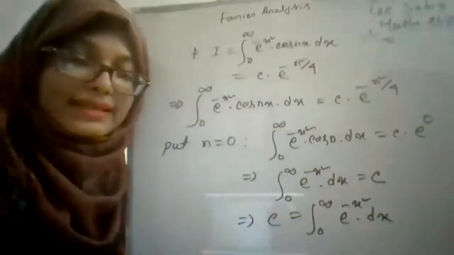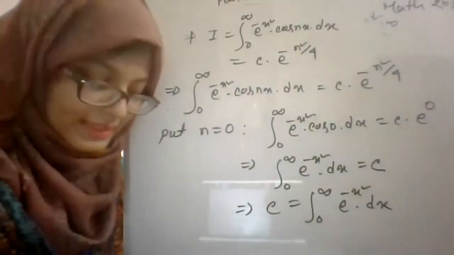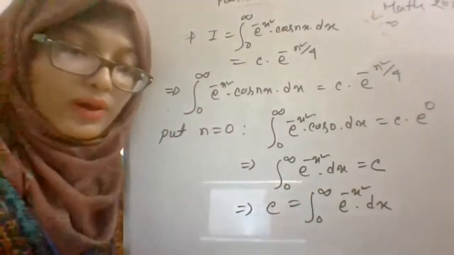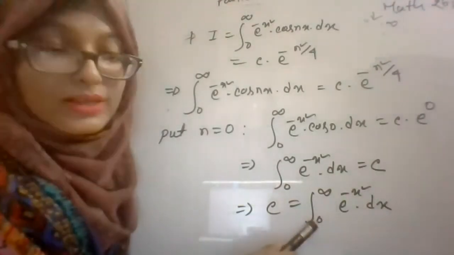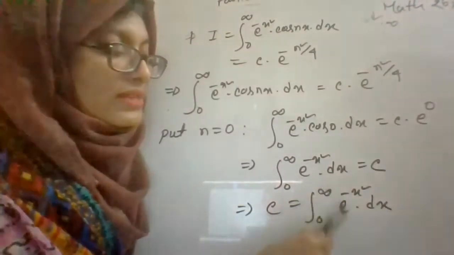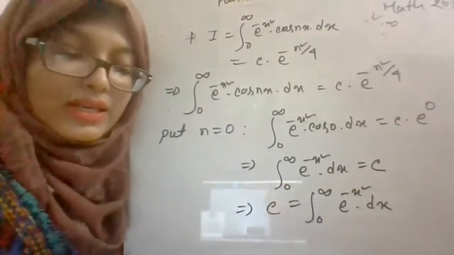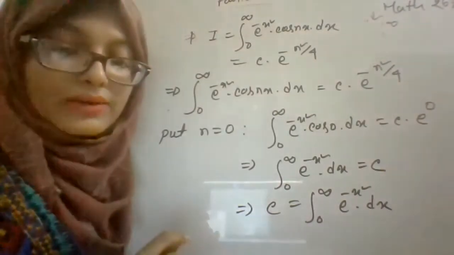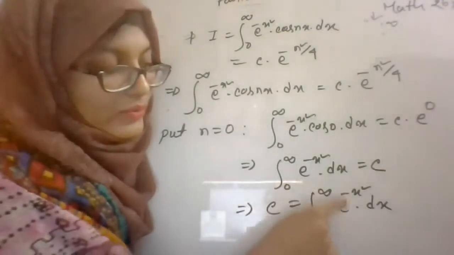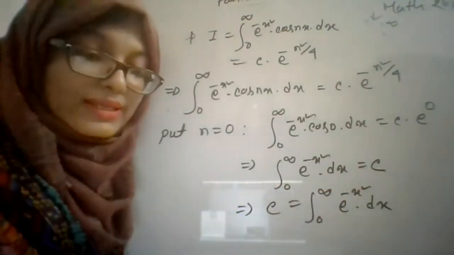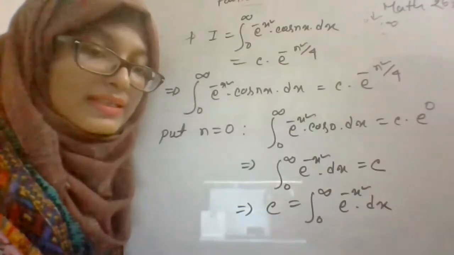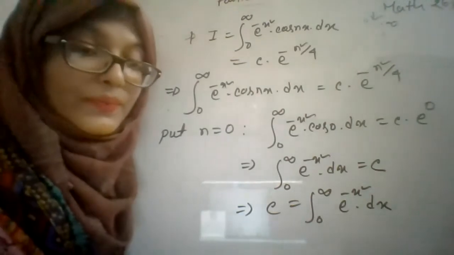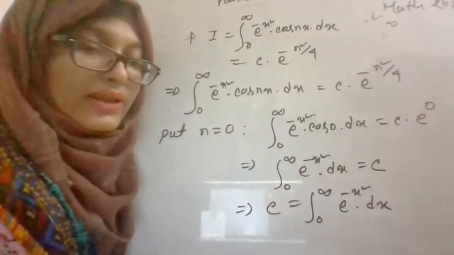Students, there is a specific property of the gamma function for the integration from 0 to infinity of e to the power minus x squared dx. Do you know about the gamma function and its properties? There is a direct formula for this integral. Can anyone say what that formula is? You have learned those in integral calculus. Can you remember?